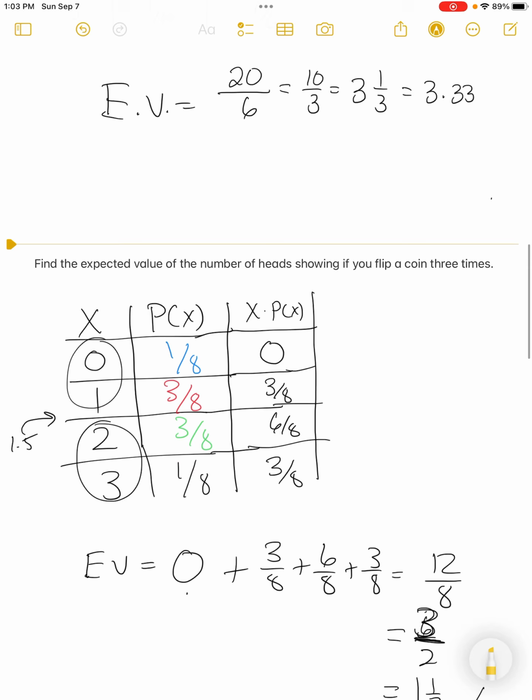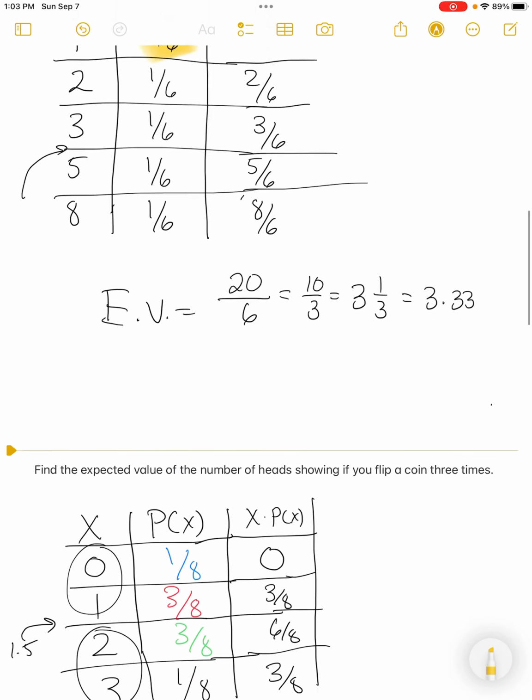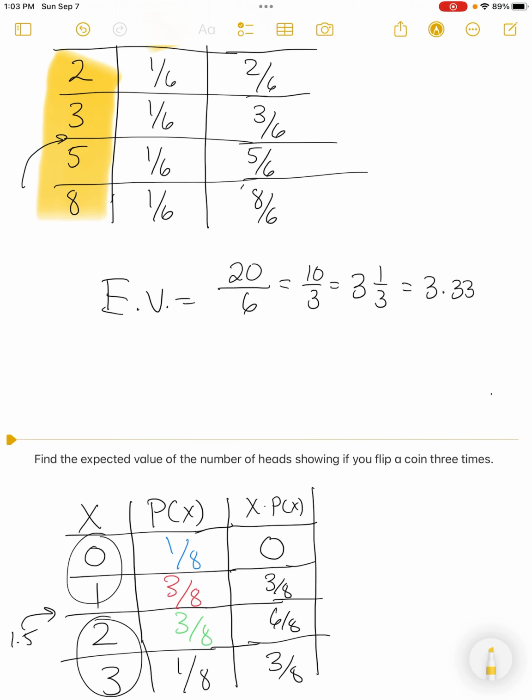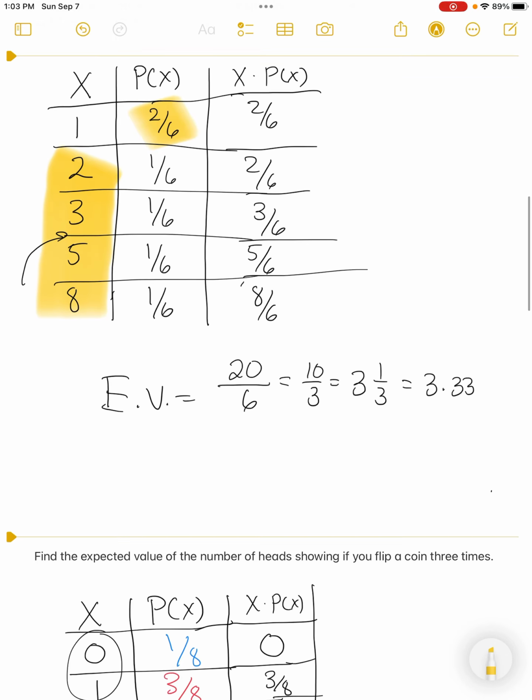We don't have another 2 6 at the bottom. Down here we had balance, 1 8, 3 8, 3 8, 1 8, so it ends up in the middle. The other way we don't have balance is 1 2 3, and so move up 1 as you go from 1 to 2 to 3, then move up 2, then move up 3, right? So we don't have balance in the outcomes. They're not like in succession like they are here, 0 1 2 3.